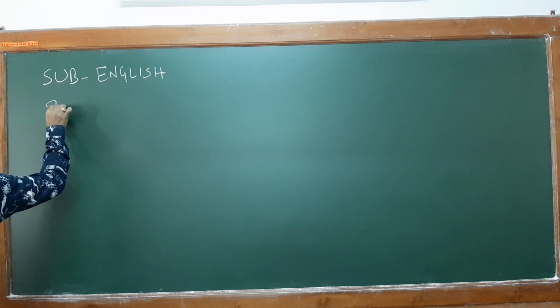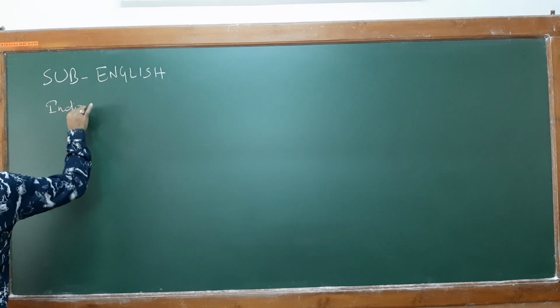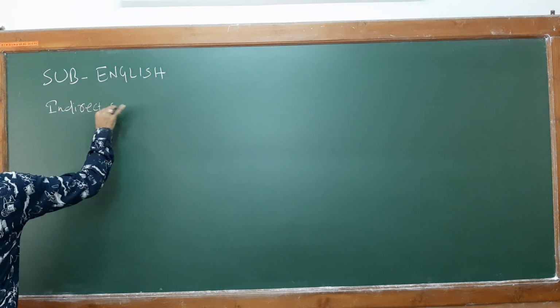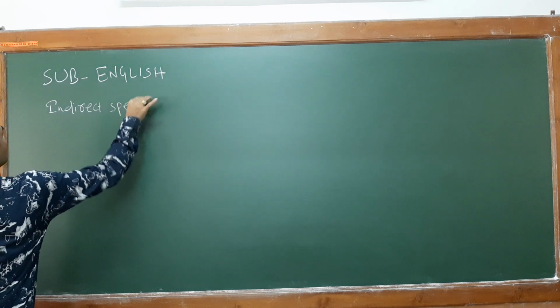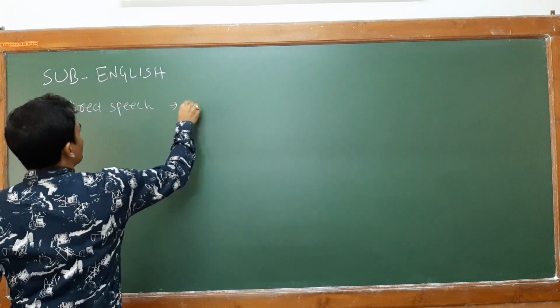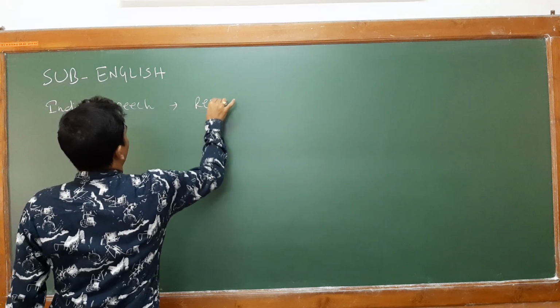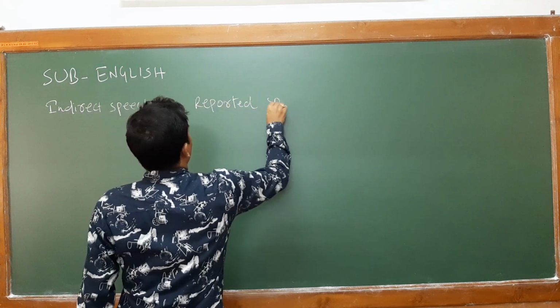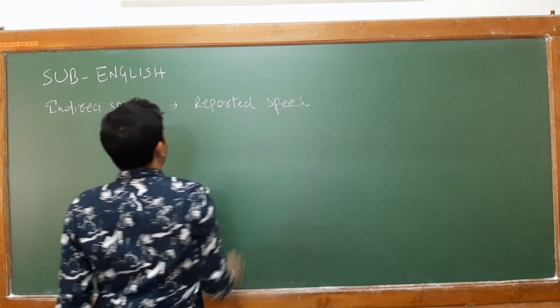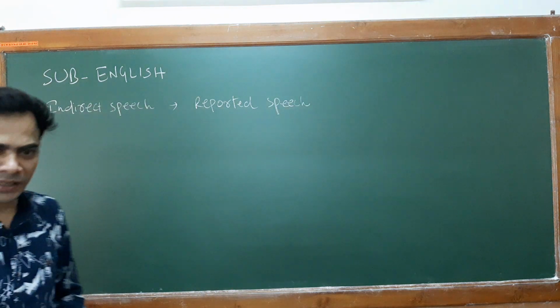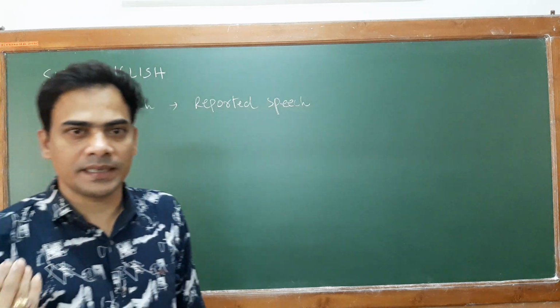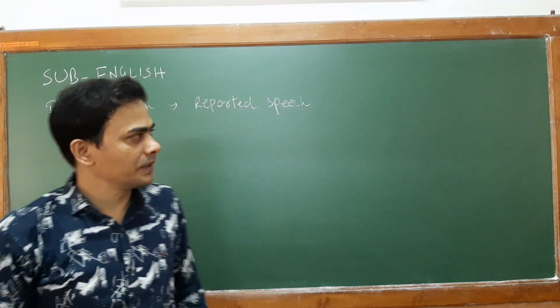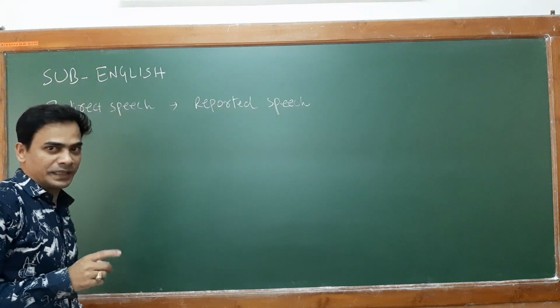Now, indirect speech is known as your reported speech. Speech is of two types: one can be direct, another one can be indirect.